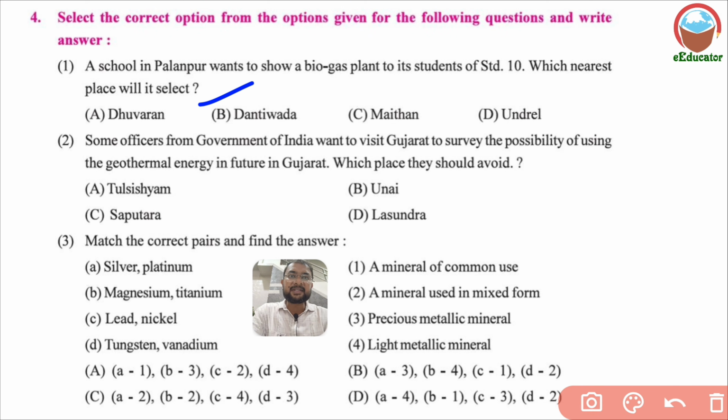Some officers from the government of India want to visit Gujarat to survey the possibility of using geothermal energy in the future. Which place should they avoid?